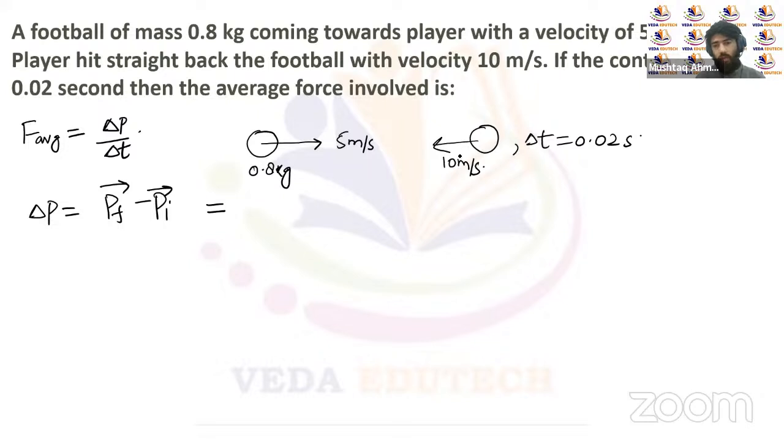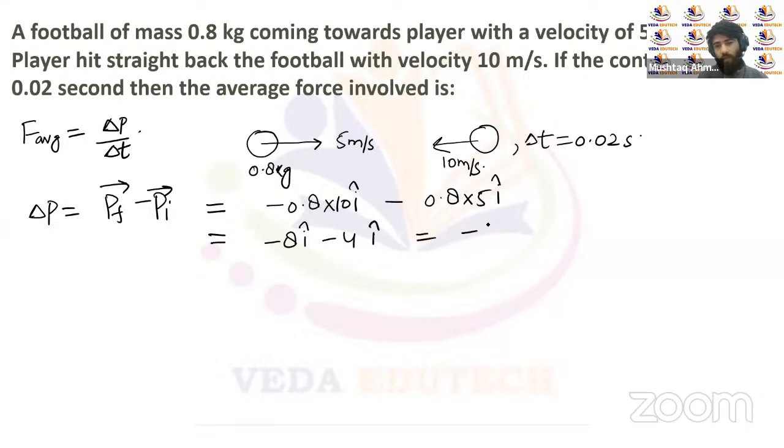The final momentum is along negative x direction, so we'll take it as negative. That will be minus 0.8 multiplied by 10 i cap, and minus initial momentum, that's 0.8 multiplied by 5 i cap, right? This is the change in momentum. So change in momentum is 8 minus 8 i cap, minus 4 i cap, that will be equal to minus 12 i cap.